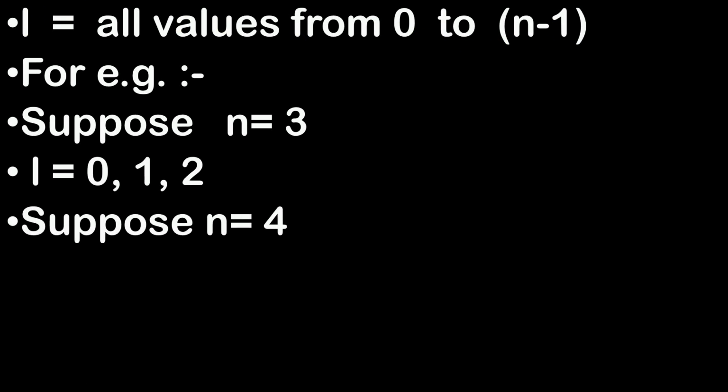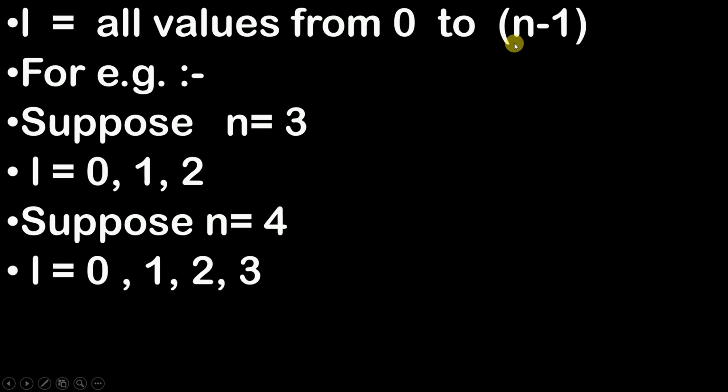Similarly, suppose your n is 4. That is, suppose the energy level is the fourth energy level. Then what are the values of L? Obviously from 0 to 4 minus 1. That is 0 to 3. That is 0, 1, 2 and 3.